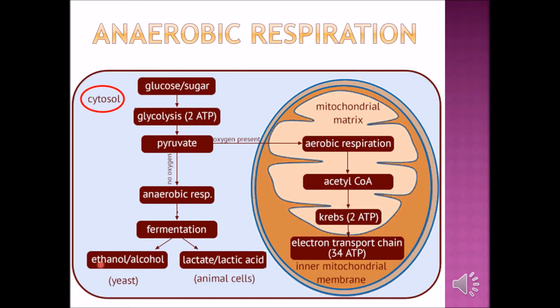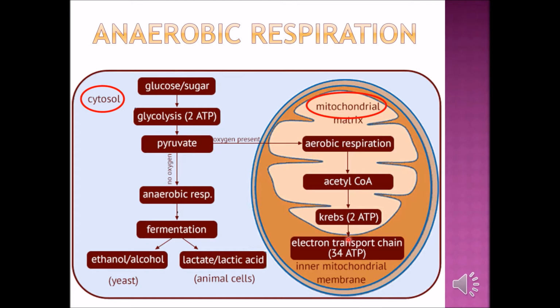Aerobic and anaerobic both start at the cytosol. Then they enter the mitochondria, the mitochondrial matrix, where aerobic respiration continues with the Krebs cycle and then the electron transport chain. So that is aerobic.